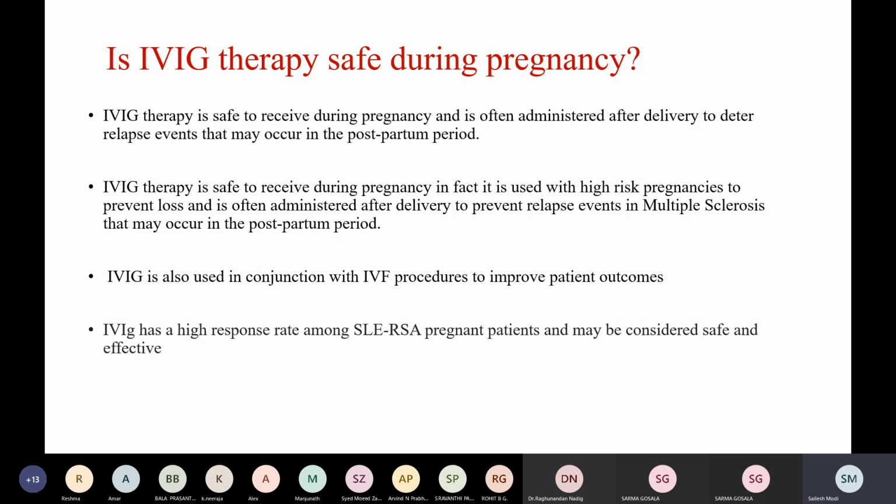It is safe to receive during pregnancy, and in fact it is used in high risk pregnancies to prevent loss, and is often administered after delivery to prevent relapse events in multiple sclerosis. It is also used in conjunction with IVF procedures and to improve patient outcomes. IVIG has been used in SLE patients with recurrent spontaneous abortions, and it is usually considered safe and effective.